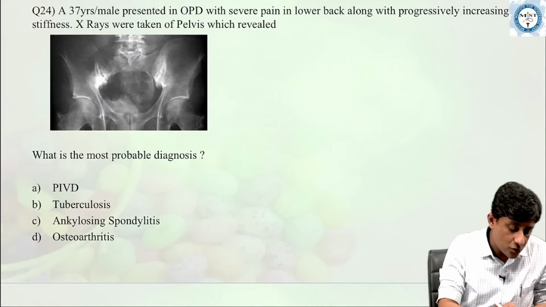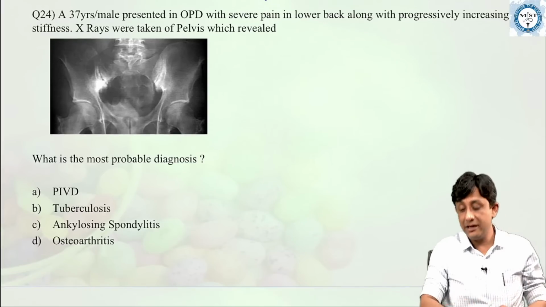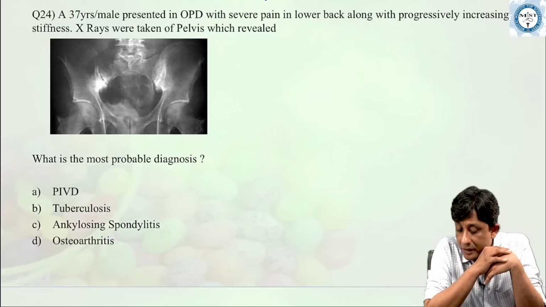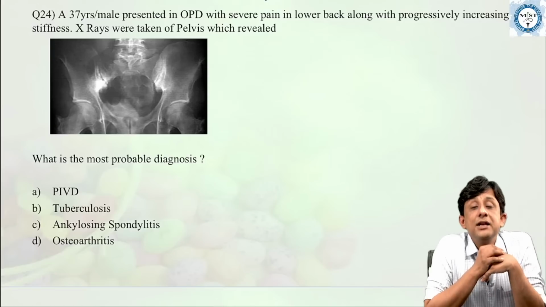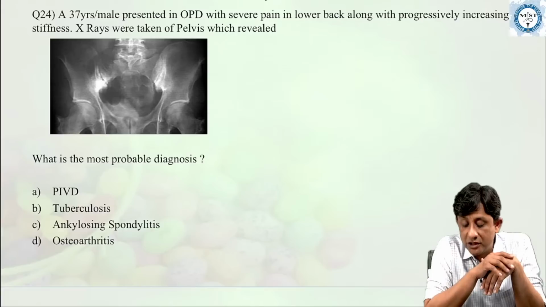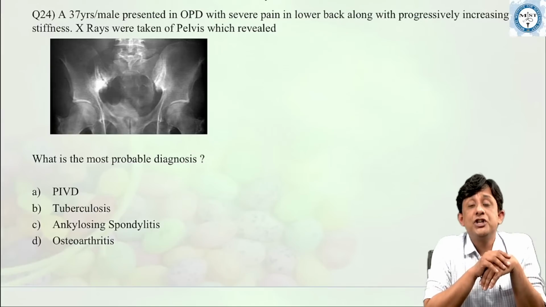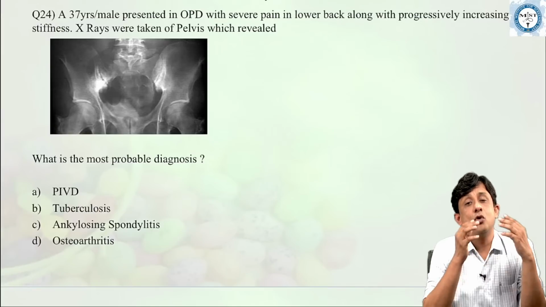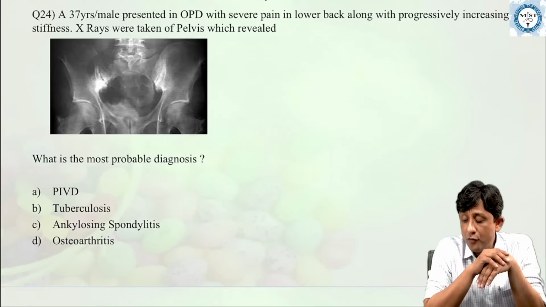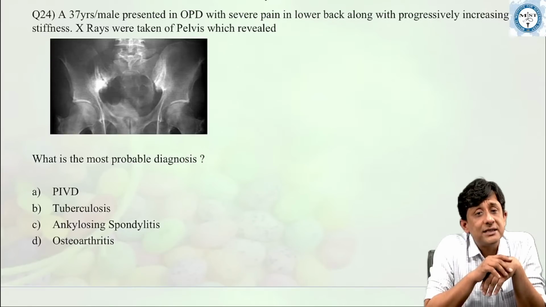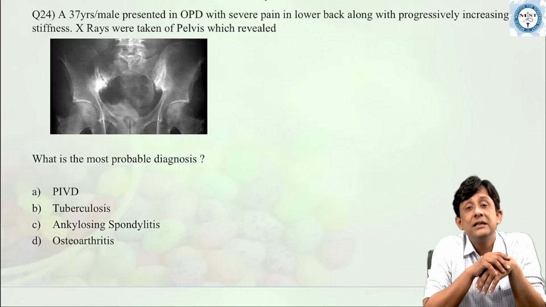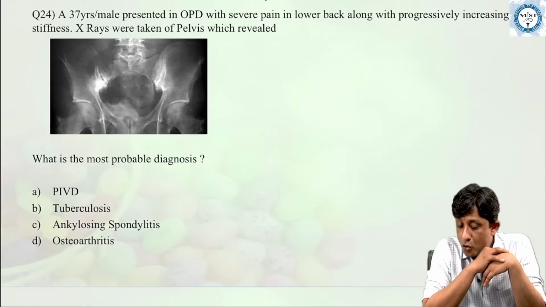Now next, the penultimate, last but one X-ray or question. Is a clinical question based upon a 37-year-old male patient, who presented in the outpatient clinic with severe pain in the lower back, along with progressively increasing stiffness, where X-rays were taken of the pelvis and revealed the following findings. What is the most probable diagnosis here?